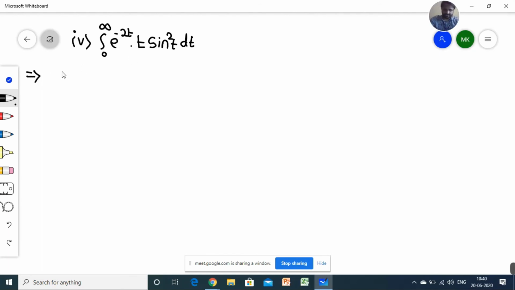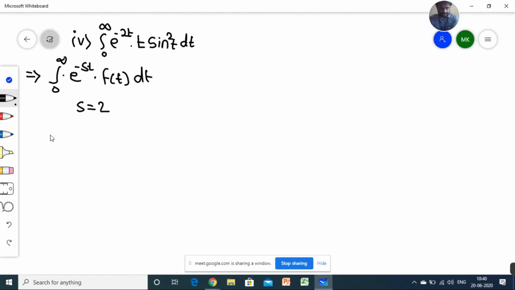We have to compare this with the equation 0 to infinity e raised to minus st into f of t into dt. So what will be the value of s? s is equal to 2. While computing you will get the value of s equal to 2.